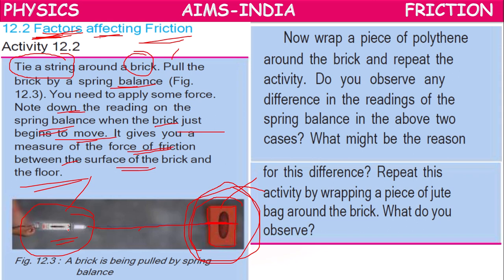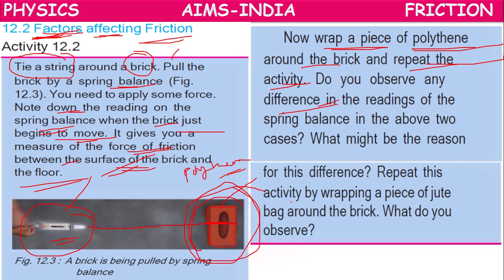When the block is moving, the measurement will be equal to the force of friction. So now children, wrap a piece of polythene around the brick and repeat the activity. Around the brick, we have to wrap a polythene bag. Now we have to drag the brick with the polythene bag with the spring balance. Do you observe any difference, children?